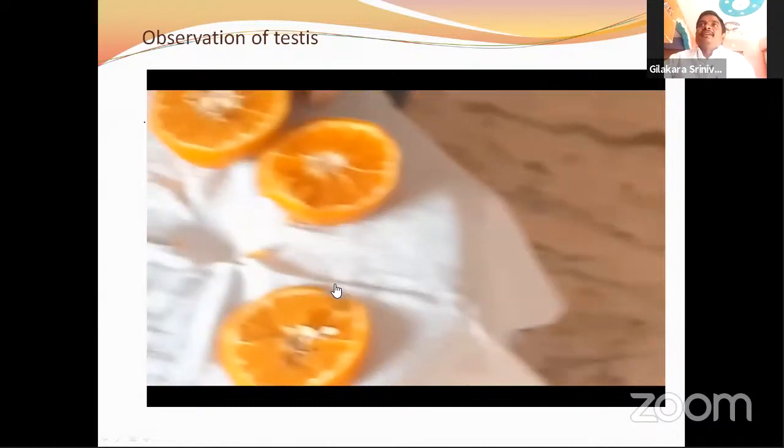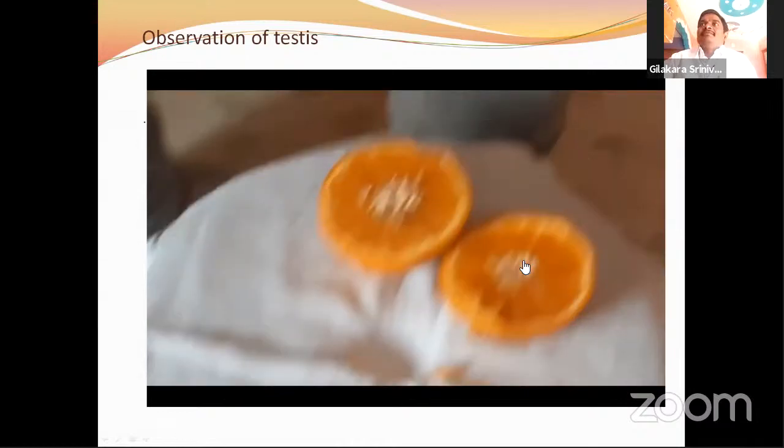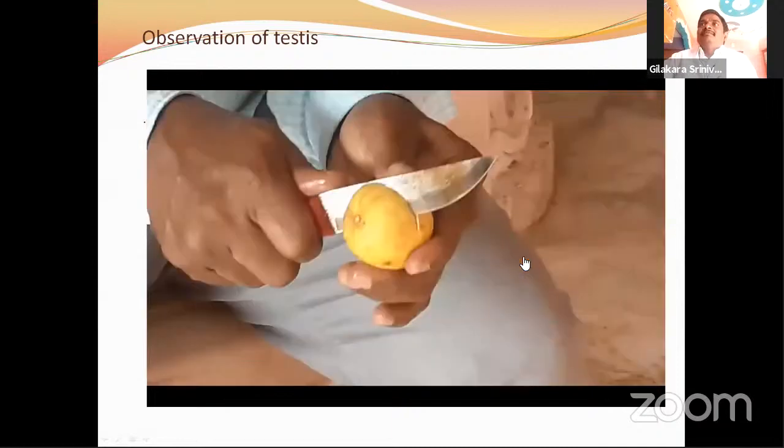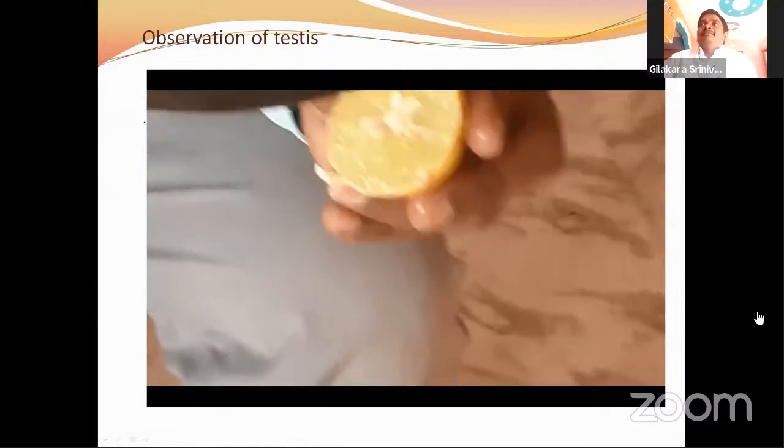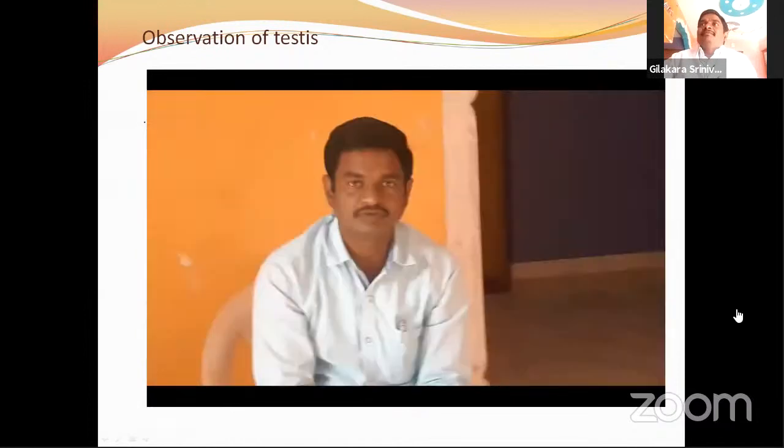Okay, you can cut the lemon or orange or water. It is one of the models of the internal structure. We can easily understand it. Okay, my dear students, you can also do this activity at your home. Thank you.